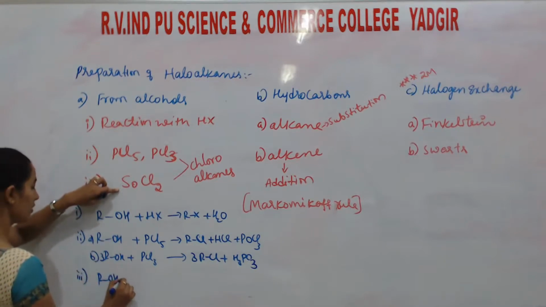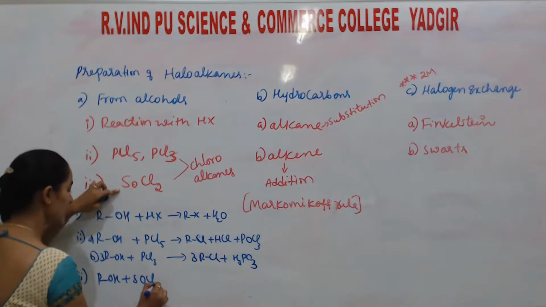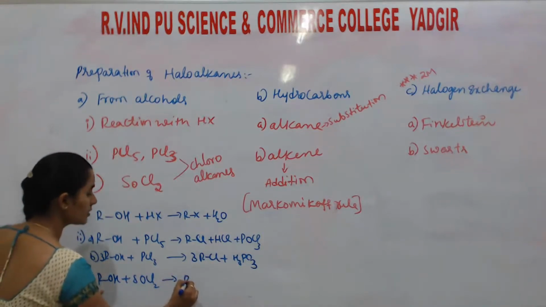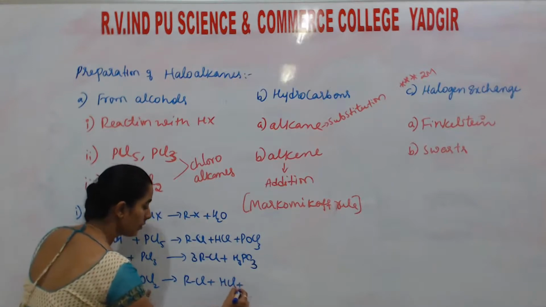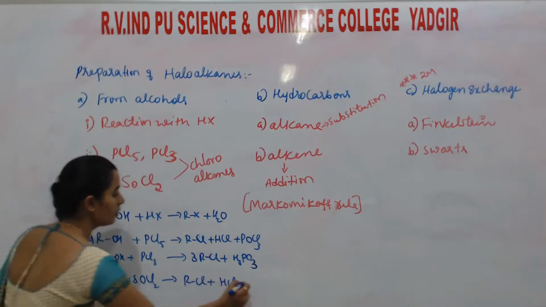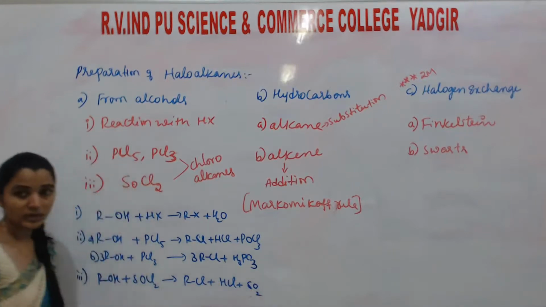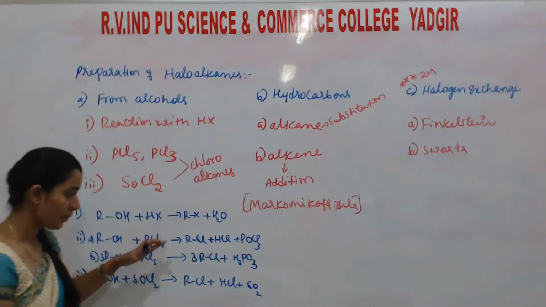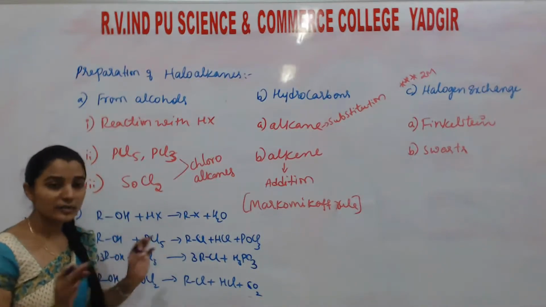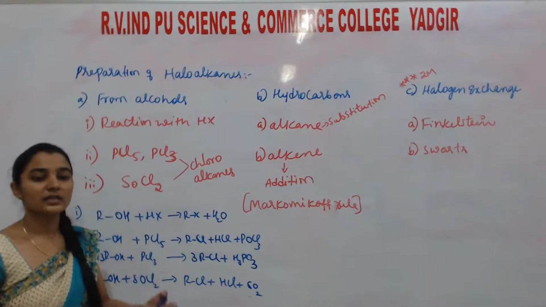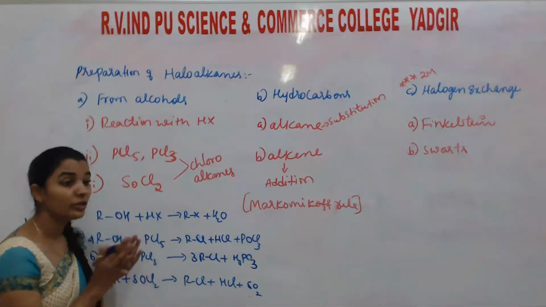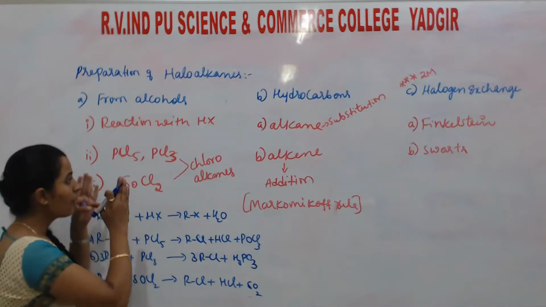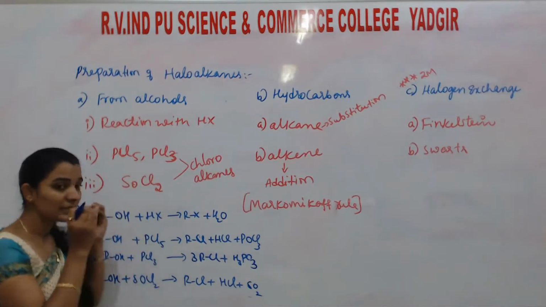Okay, next SOCl2, the last one. ROH we want, SOCl2 is there. One is we want RCl. Remaining will go as HCl. What will remain? One S and O, that is SO2. This is the reaction, simple reaction. I am writing only the general reaction. I am not explaining it in detail now. In the next class, I will explain in detail one by one. Okay? Just I am giving a hint to you people. So if you make notes like this, you can easily write the answer.